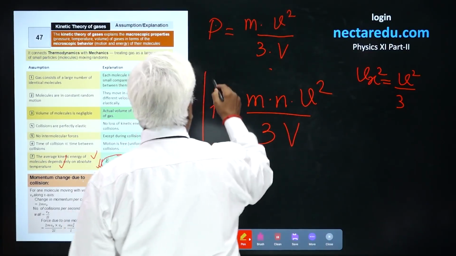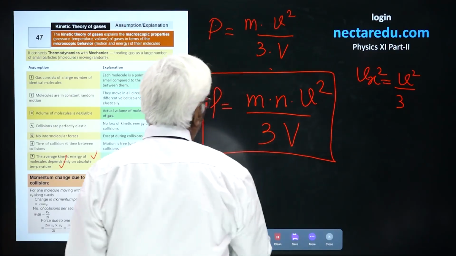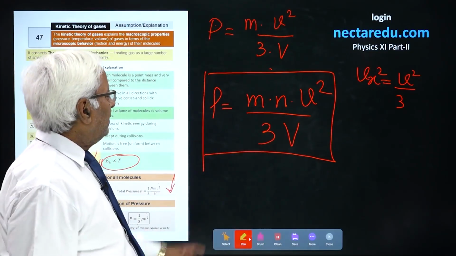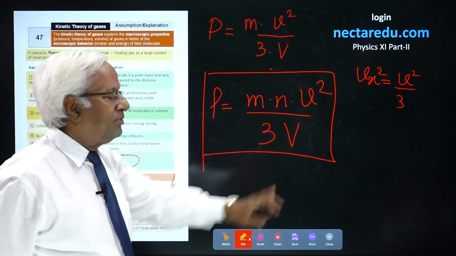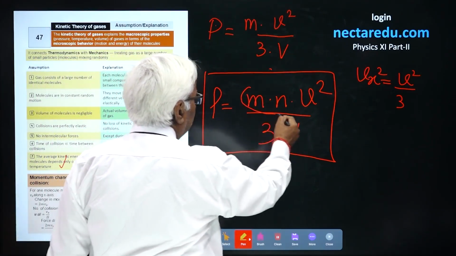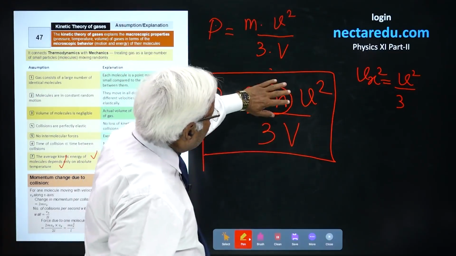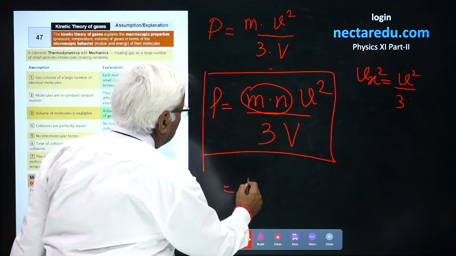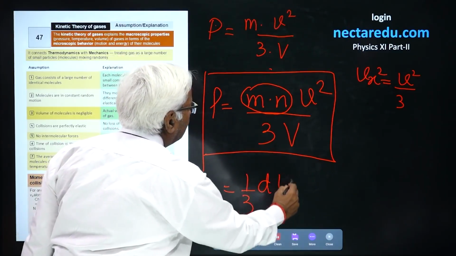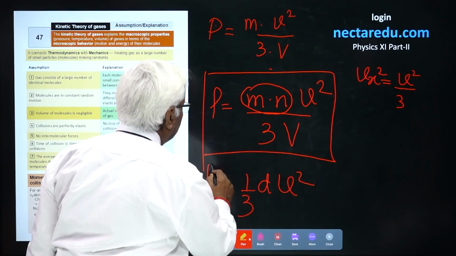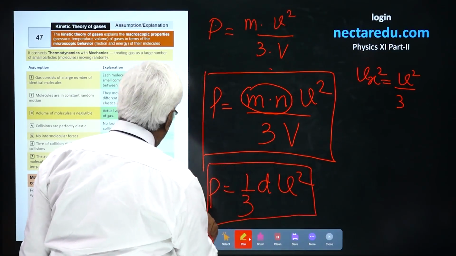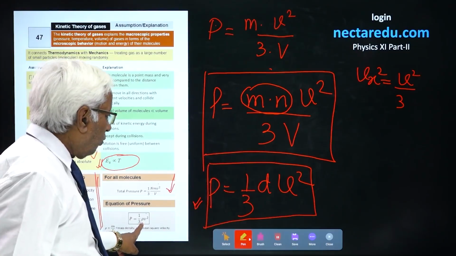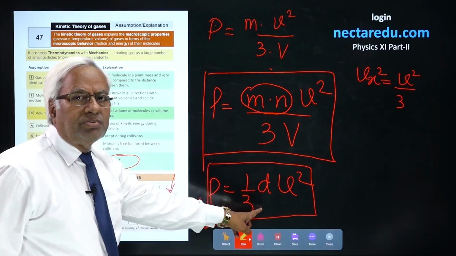This is the relation for pressure, a very important relation derived on the basis of the postulates of kinetic theory. It is the pressure of the gas. M into N becomes the total mass of the gas. Total mass divided by the volume is going to be density. So this could be written as 1 by 3 rho V square. This is another relation for pressure in terms of density. I have chosen the symbol rho in place of d, but d here stands for density.